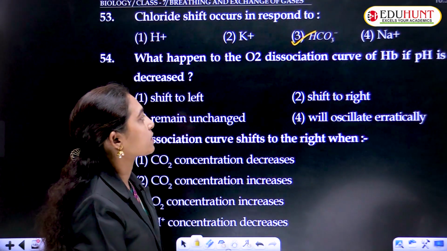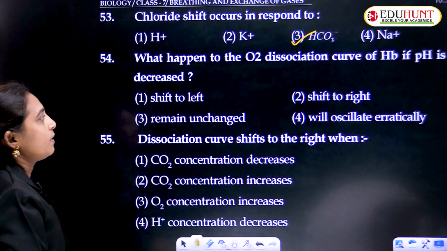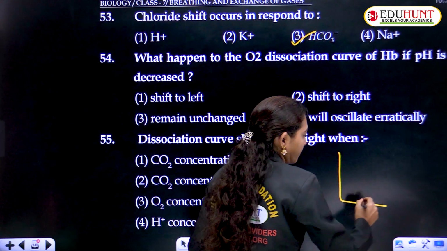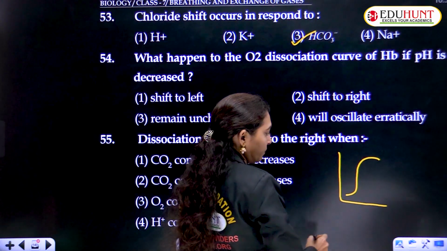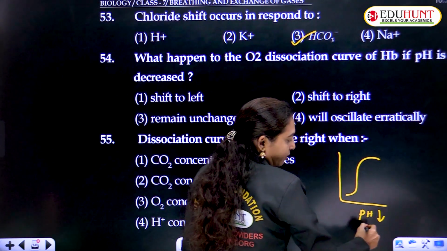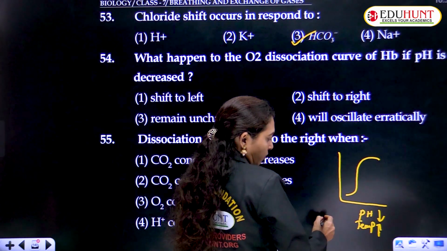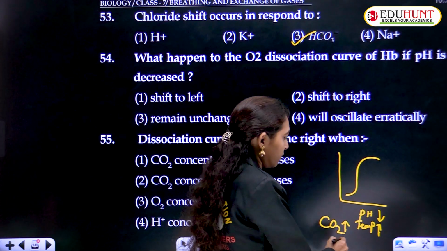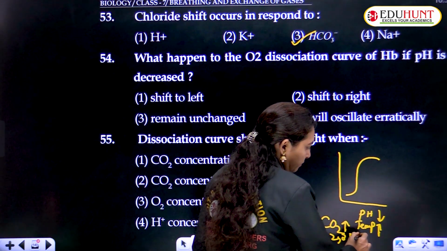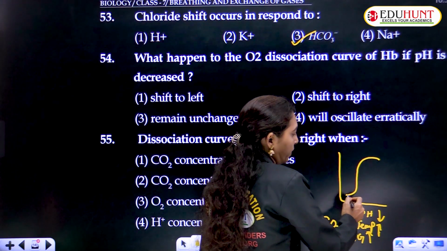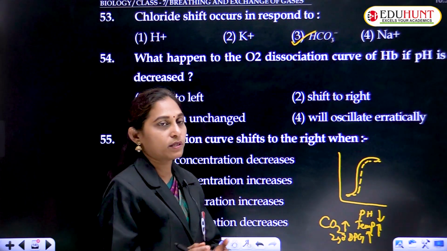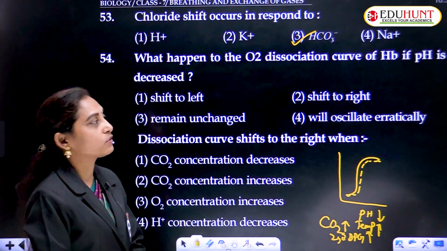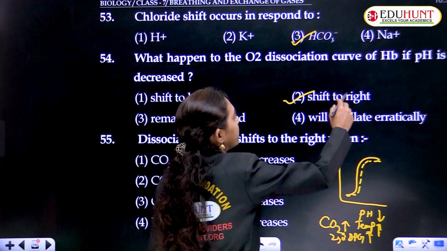What happens to the oxygen dissociation curve of hemoglobin if pH is decreased? If pH decreases, it shifts towards right. Just see, the sigmoid curve: when pH decreases, when temperature increases, when CO2 increases, and when 2,3-DPG also increases, the movement towards right occurs, shifting towards right.